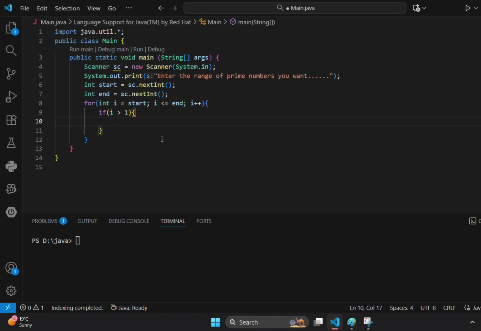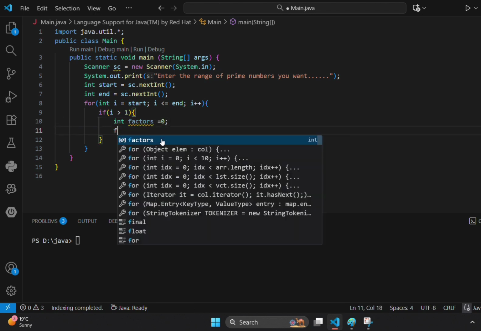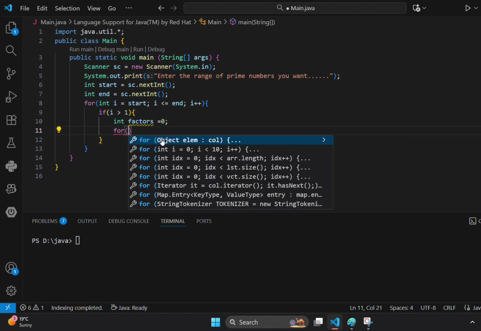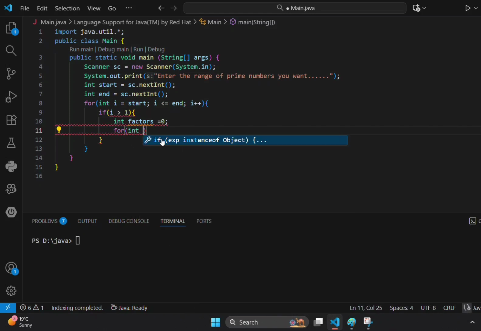Within that I'm going to declare factors. Initially factors are 0, right? Now we are checking again, and I am taking another for loop. Why, I will tell.